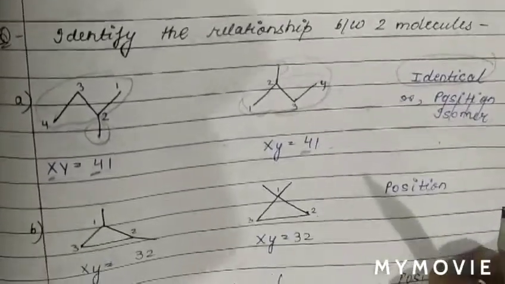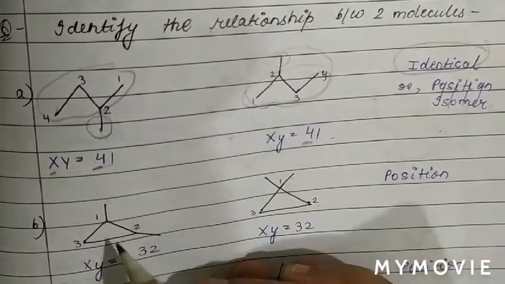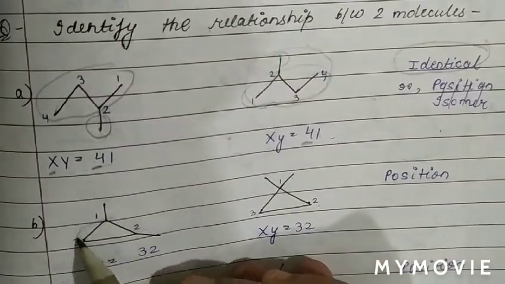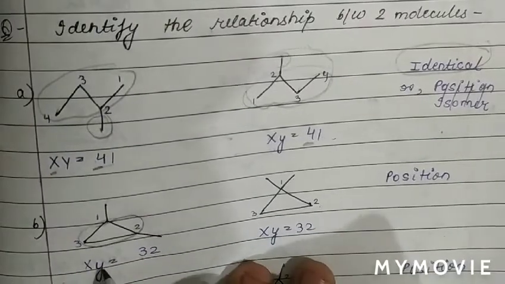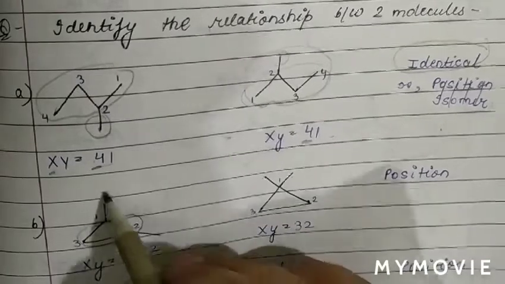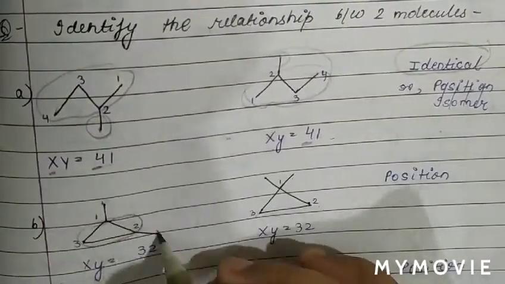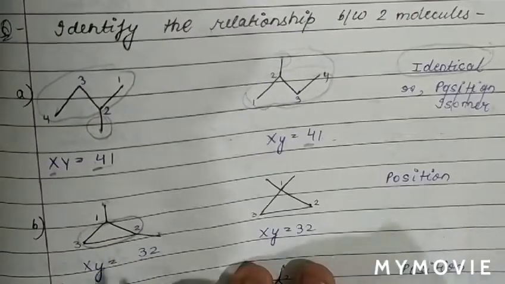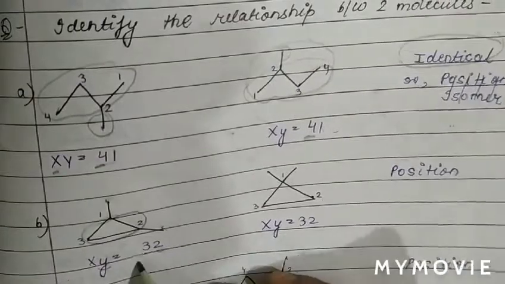Now see the next. This is the main chain. The number of carbon atoms in the main chain is 3, so X is 3. Now see Y. Y is the number of side chains starting with a carbon atom. This is a side chain, this is also a side chain. So there are 2 side chains starting with carbon atom, so the value of Y is equal to 2. So the isomeric number XY is equal to 32.